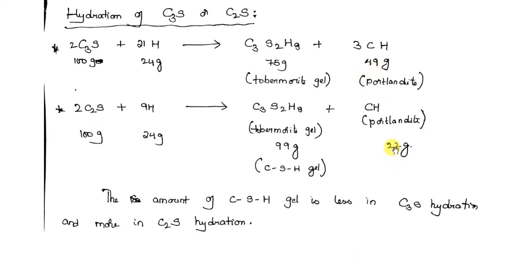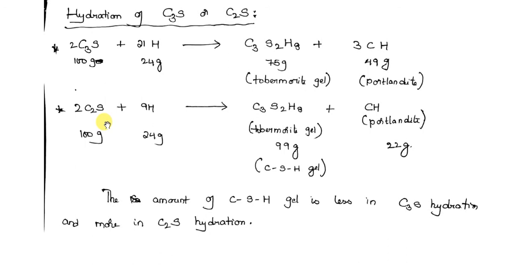So if you are given two cements, one with less C2S and another with more C2S, depending upon your requirement, in a particular case, which one do you want? When either can be used, what should we do? Yes, we go for the cement with more C2S. That is why these cements are different.